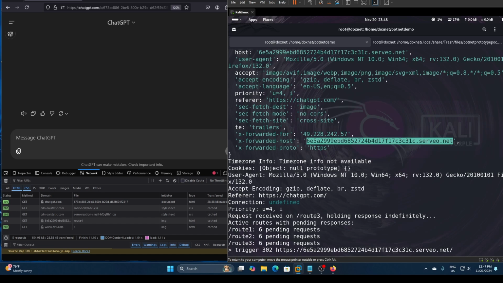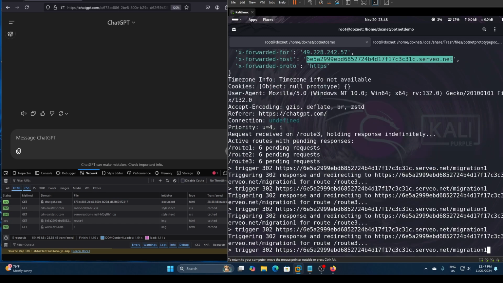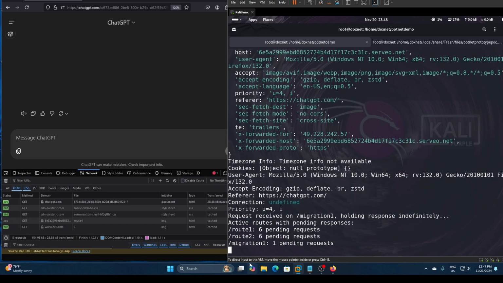Let's say new hijacking, right? Or let's say migration 1. You just do like 6 requests. And then we have actually migrated to a different endpoint, as we can see here. And if they refresh the page, the request will get sent to a different endpoint here. So we have actually received on the migration one, and we can control this specific endpoint.